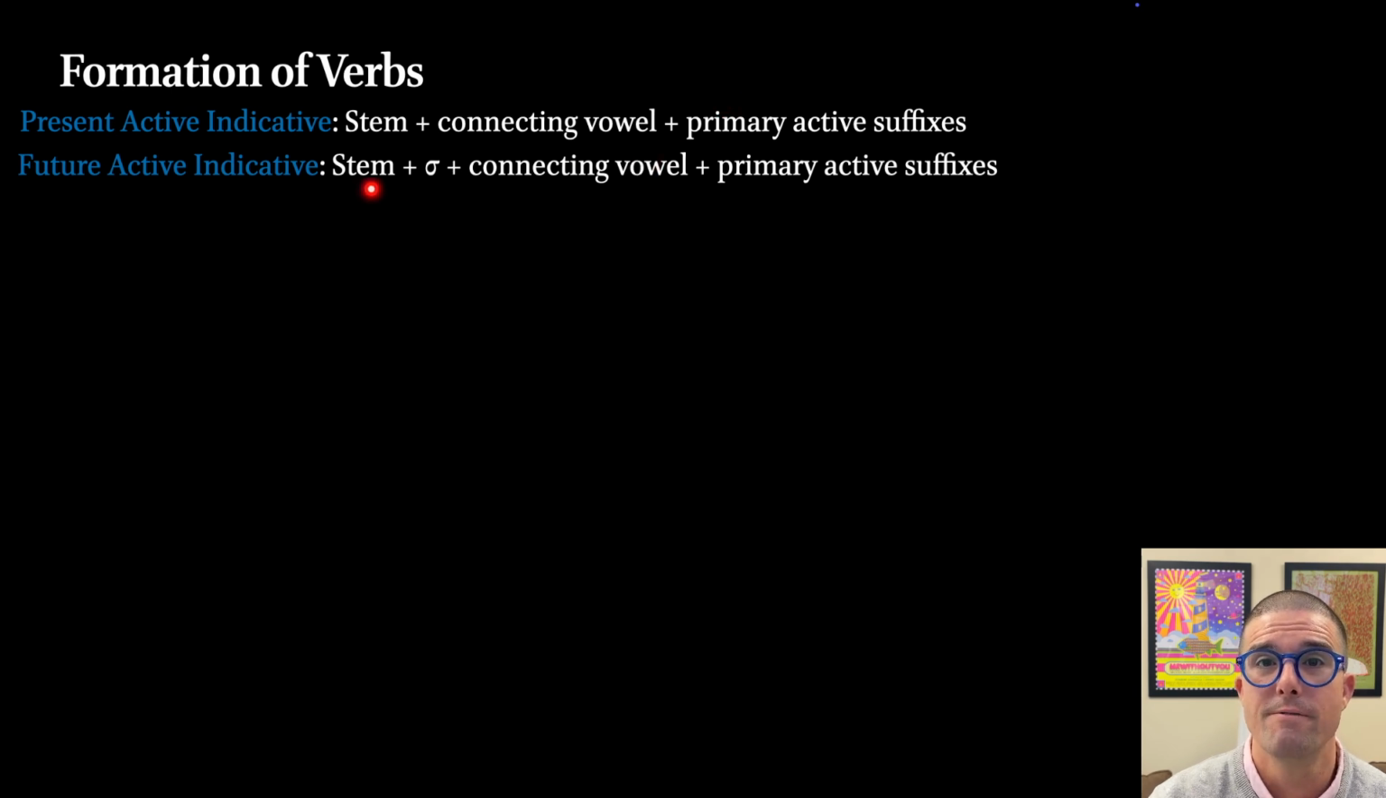The future is going to do a very similar thing. It's going to use the stem, the connecting vowel, and the primary active endings, but it is also going to throw a sigma in there. The letter sigma, roughly equivalent to the English S. It's going to put it between the stem and the connecting vowel to indicate that this action, this verb, is future in time.